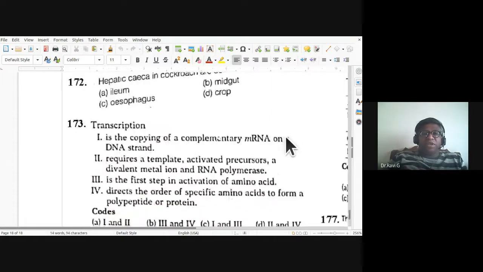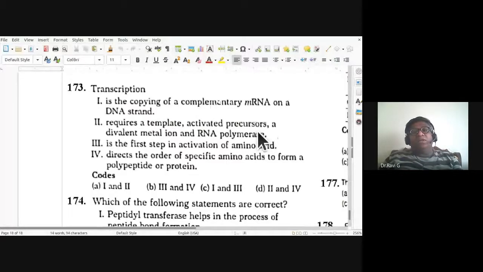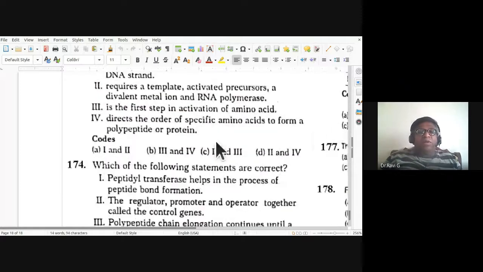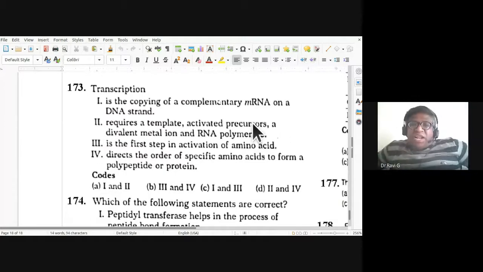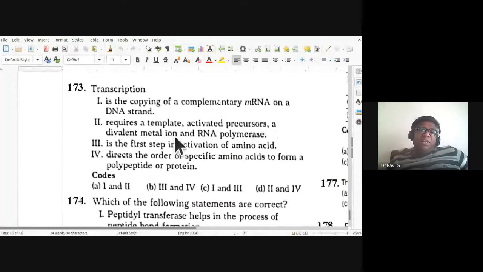Then transcription is the copying of complementary mRNA on a DNA strand, or it requires template activated precursors, divalent metal ion, or is it the first step in activation of amino acid, directs the order of specific amino acids to form a polypeptide or protein. So transcription is the copying of complementary mRNA on a DNA strand. It requires a template activated precursor. So first and second are the right answers. So A is the correct option. 173rd, A is the correct option.